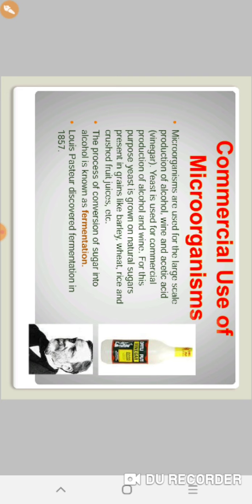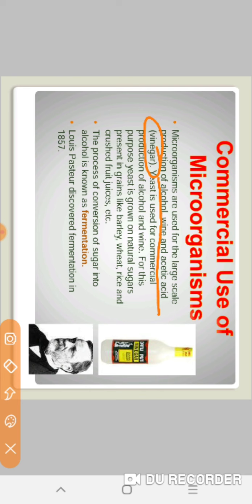Carbon dioxide. Now this is the commercial use of microorganisms. Commercial use means on a large scale. Microorganisms are used for the large scale production of alcohol, wine, and acetic acid. Acetic acid is also called vinegar.